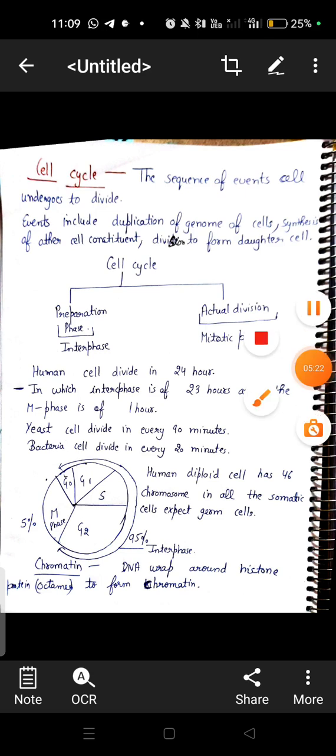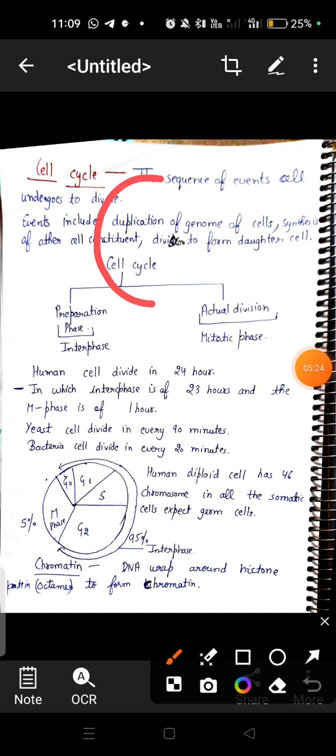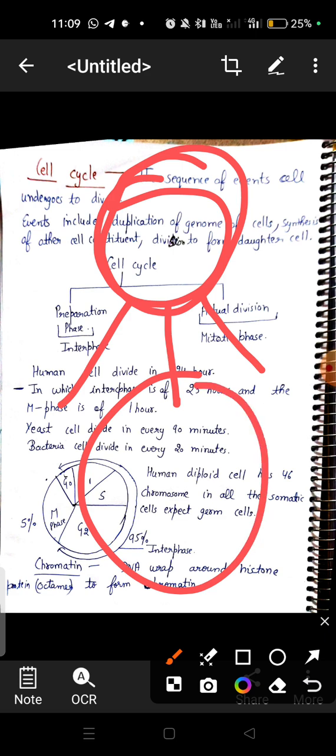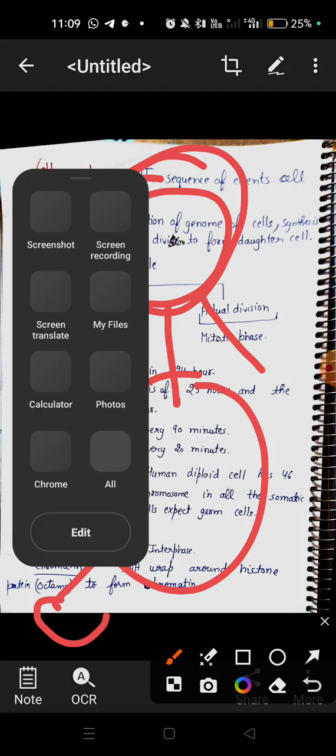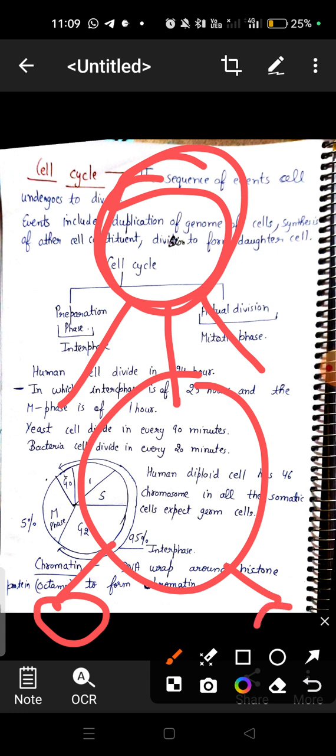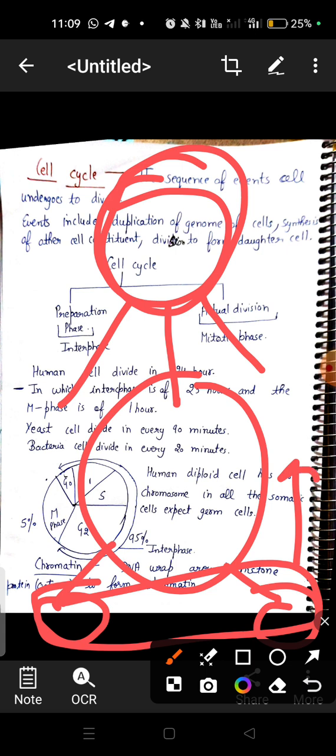It means if it is a cell, before the division this cell will enlarge in size and it will further divide to produce two new cells. And these two cells will again undergo interphase.